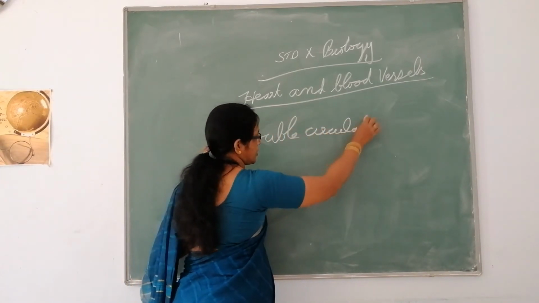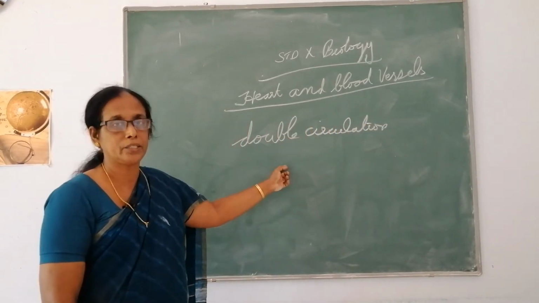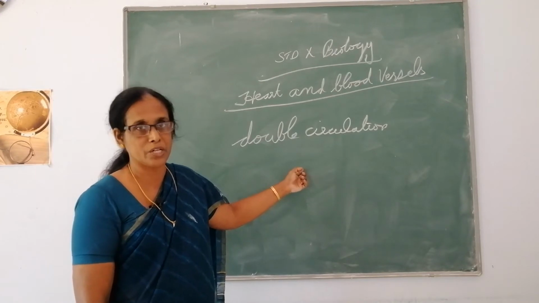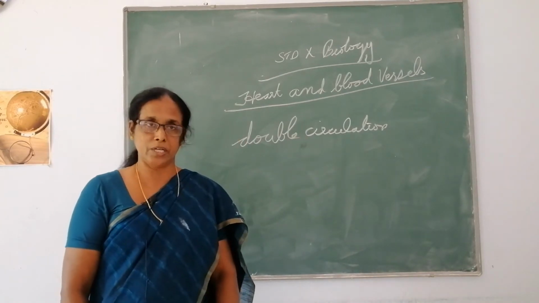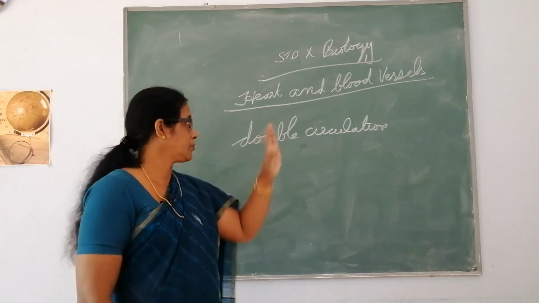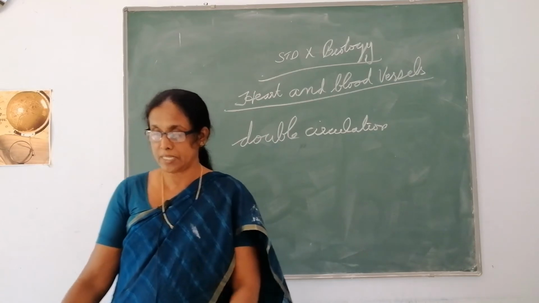Double circulation. What is the meaning of that? The blood is moving through the heart twice during one circulation. That is known as the double circulation. So this much is about the heart. Then we are going to study the blood vessels.